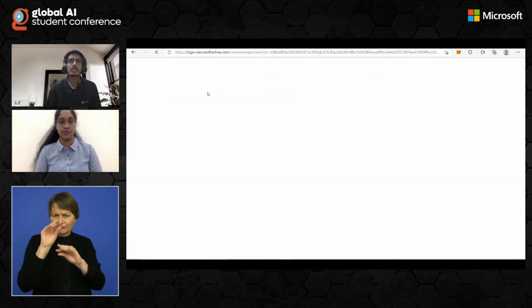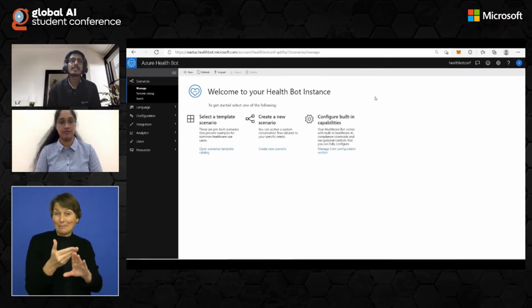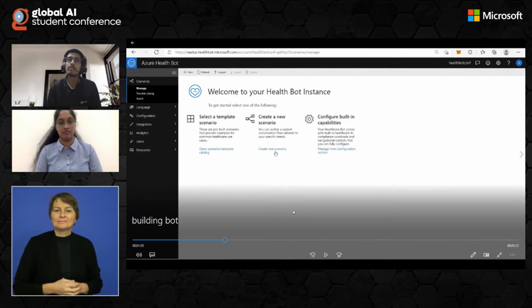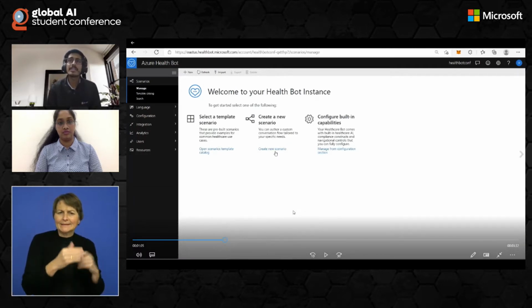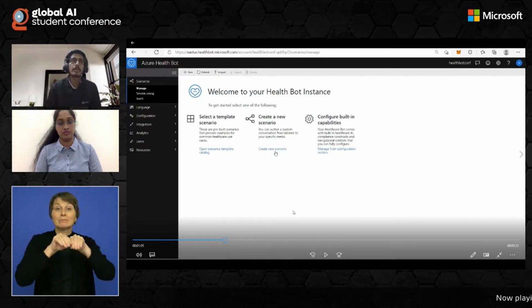And again, it'll ask you to log in with the same Microsoft ID that you used. And here you can see the template scenario, the custom scenario, and the configured built-in capabilities. And this is your portal. Basically, this is where you'll be working once you're done creating a resource on the portal.